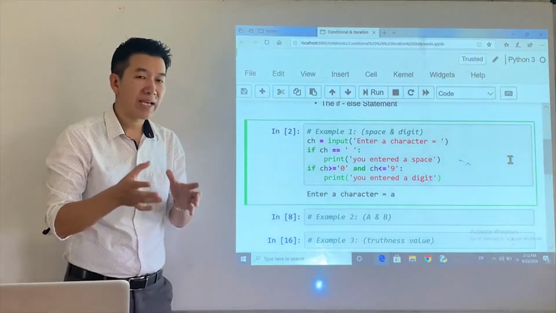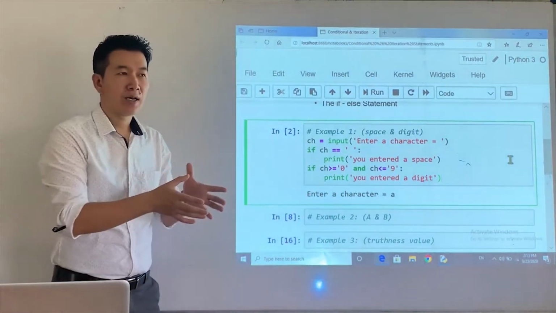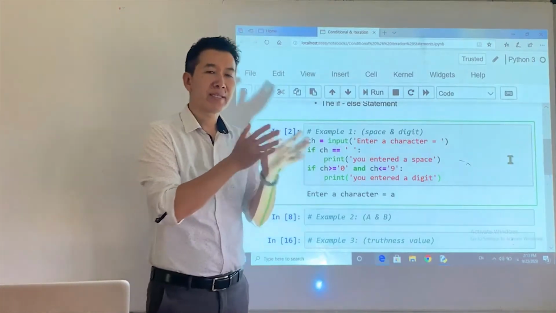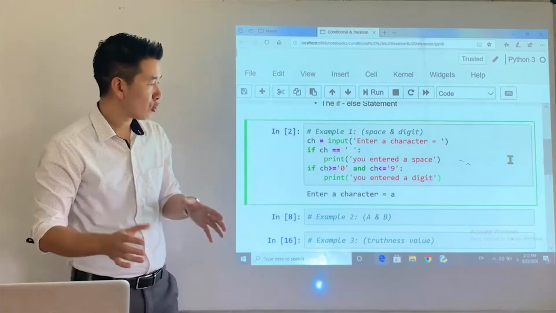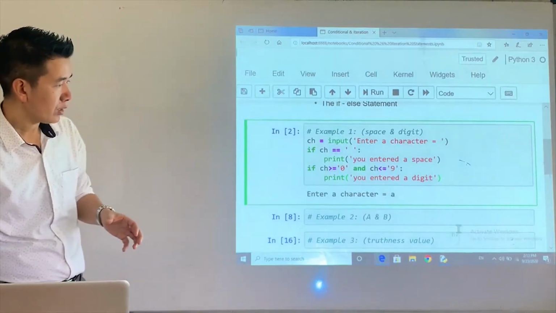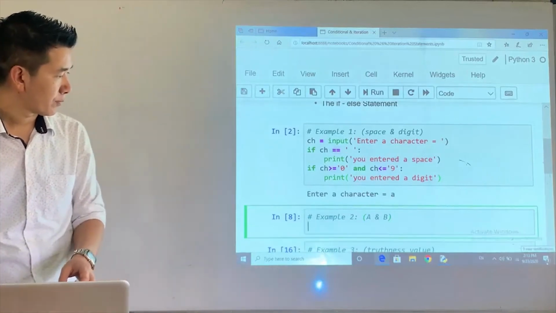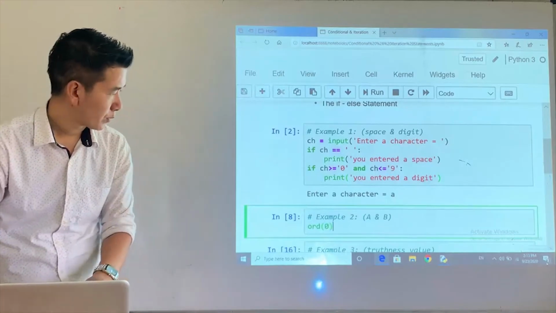I hope you remember the ASCII code of small a is 97, small z is 122, big A is 65, big Z is 90. Alright? So you could actually check the ordinal values. For example, just use ord of '0'.